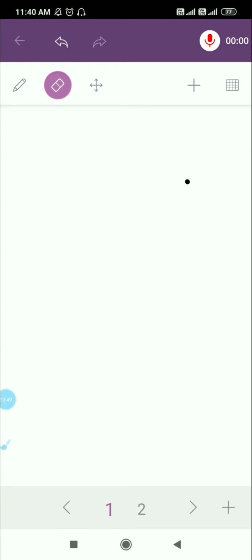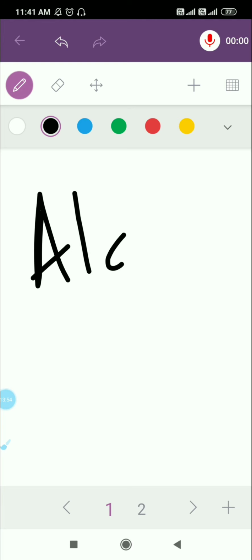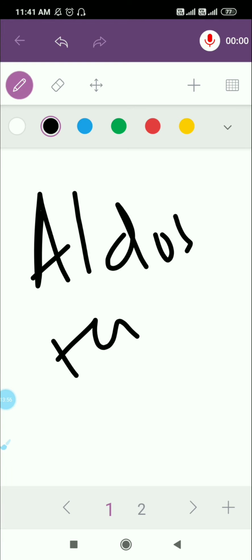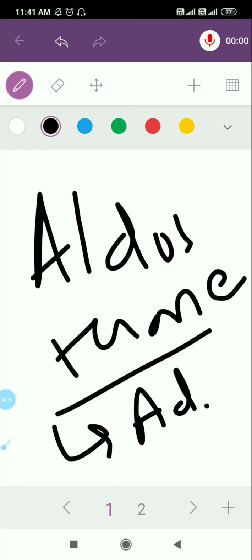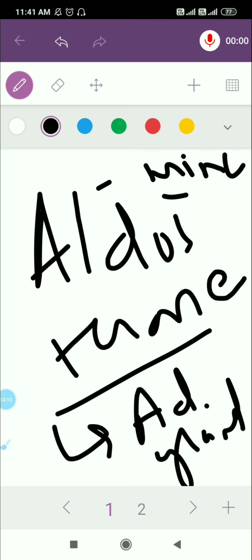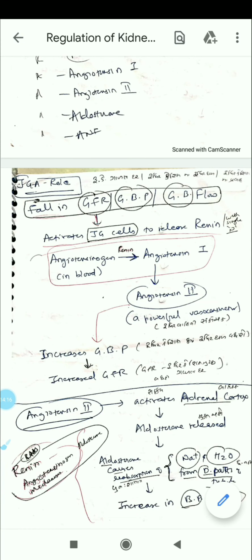Finally we also have something called aldosterone. So it entirely stands for the renin angiotensinogen angiotensin aldosterone mechanism. This will come from what? It will come from the adrenal gland. Why? Because it's a mineralocorticoid. So we will talk about this entire RAS mechanism.